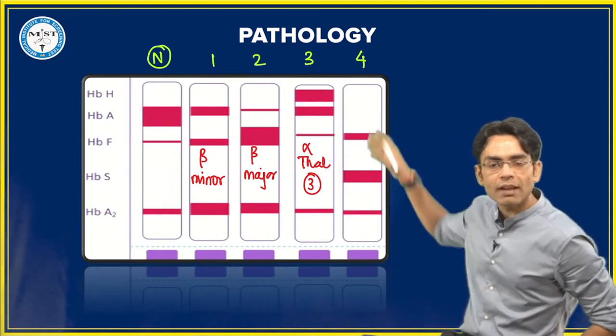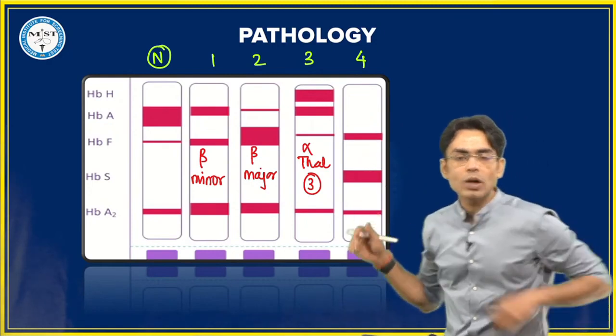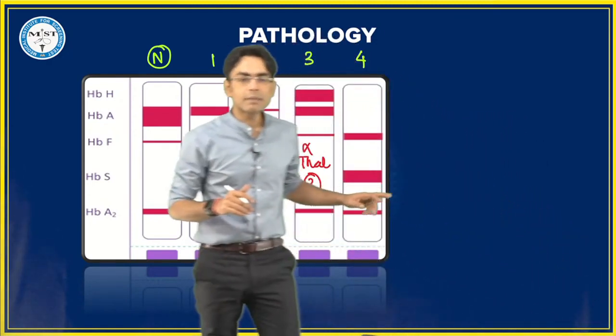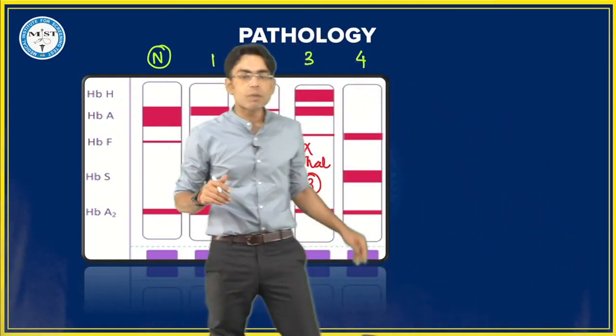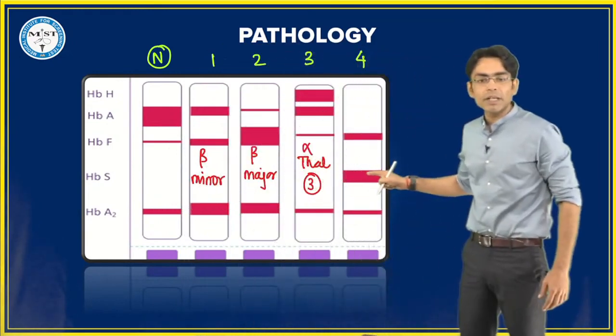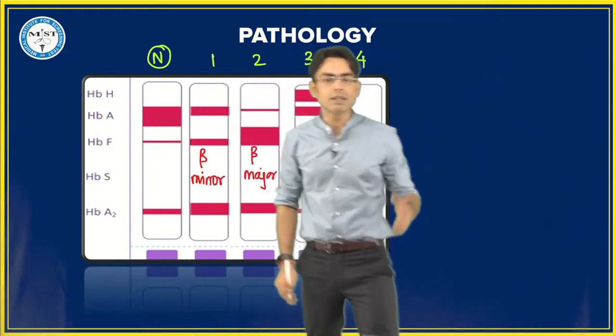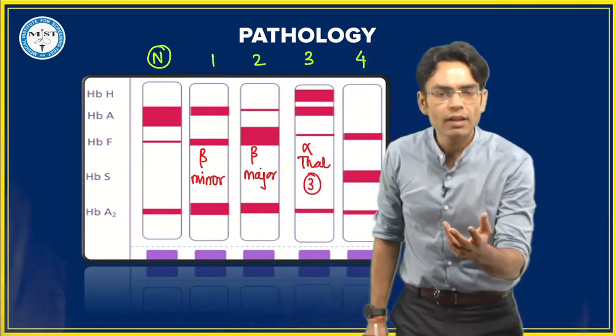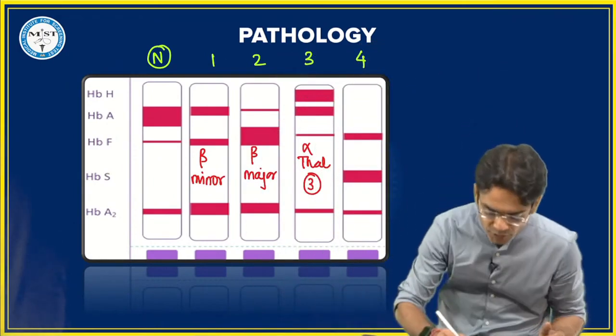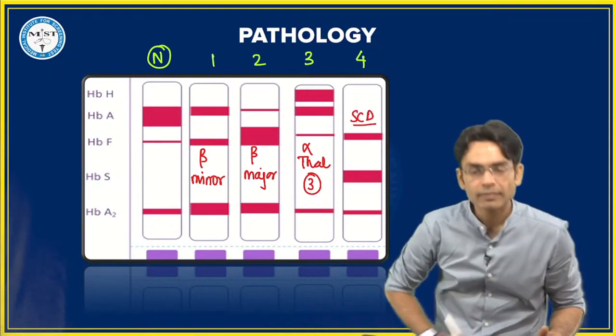And what is this last one? What is this gentleman suffering from? In this patient, this hemoglobin is coming up. What is this particular hemoglobin? This hemoglobin beta, if you see, this hemoglobin is hemoglobin S. So hemoglobin S is being found. Sickle cell. So this is a patient of sickle cell disease. Okay?